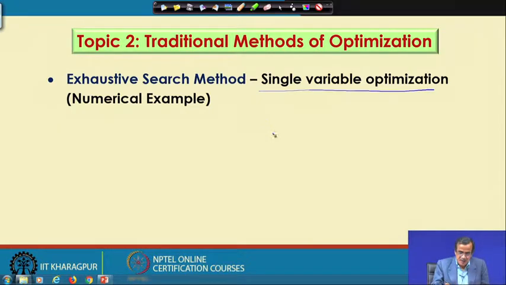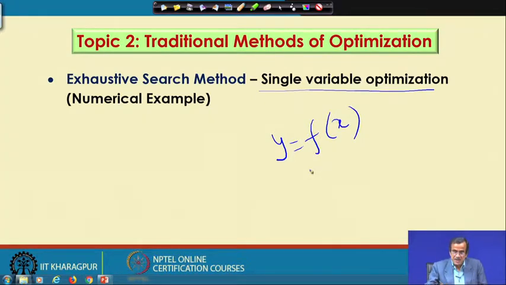Supposing that I have a function, y is a function of only one variable, x. We try to design 3 values for x, like x 1, x 2 and x 3, depending on the lower and higher limits of the design variable. Initially, we consider x 1 equal to x lower, and we find the intermediate values x 2 and x 3 depending on a small range already defined, that is delta x.